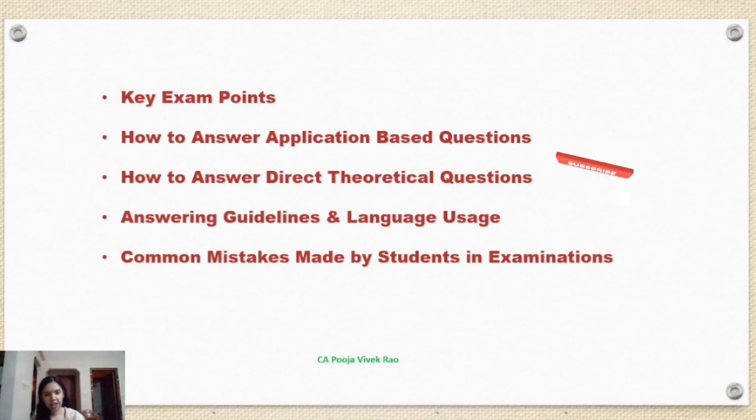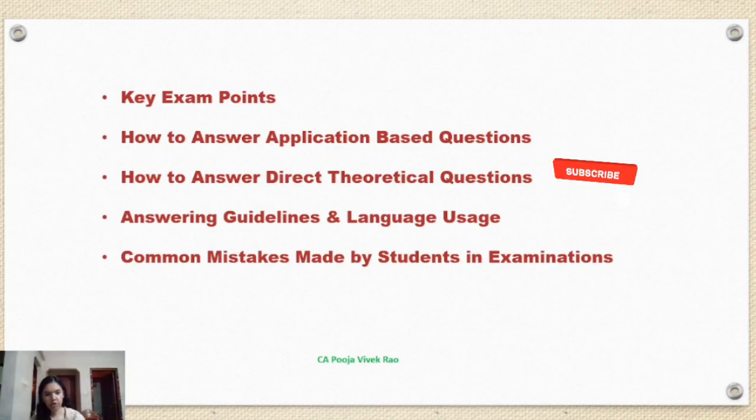Now let's go on to mistake number 5, that is insufficient revision. Most of the time it was noticed that students did not revise the concepts thoroughly before the exam. It is advised to revise once or twice at least, otherwise you end up forgetting provisions, keywords and how to structure the answer during the exam. If you do not revise properly, if you do not do written practice, and if you do not learn how to structure or present your answer, this results in vague or incomplete answers. Hence, it leads to loss of marks.